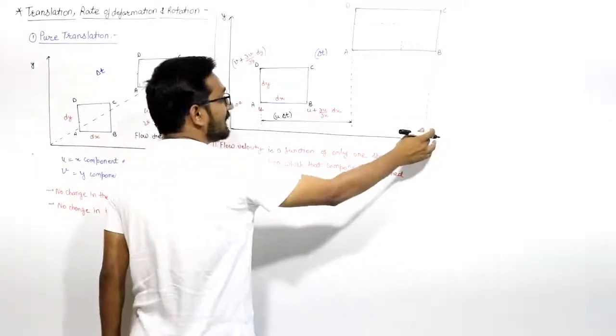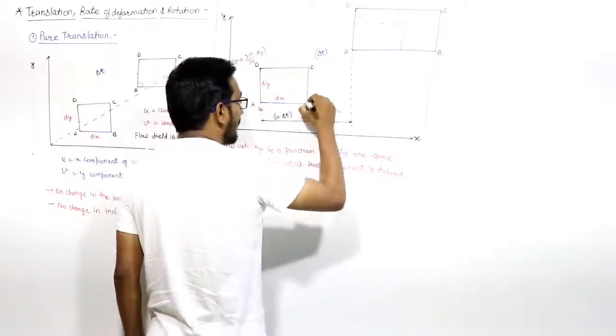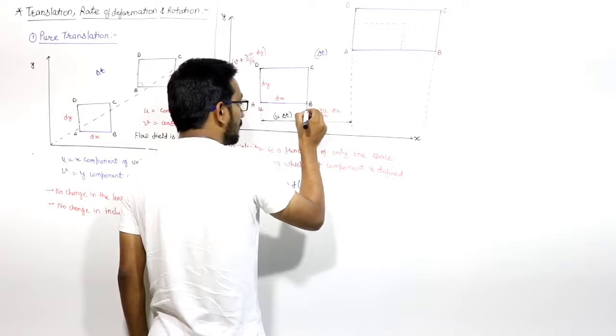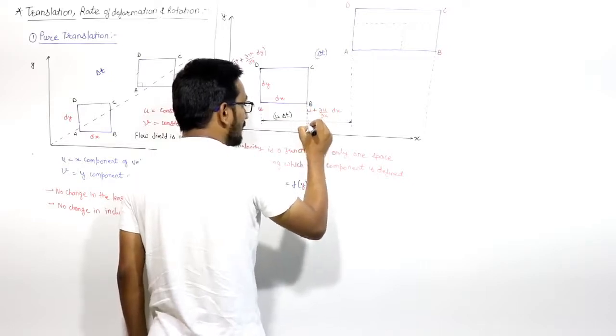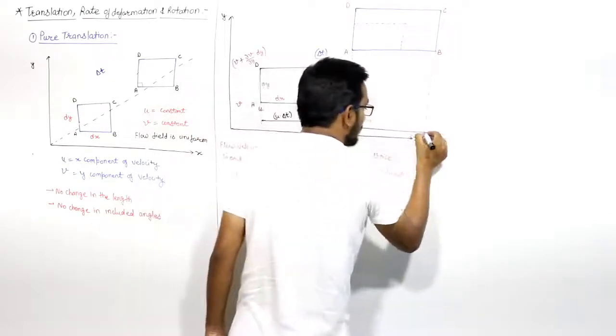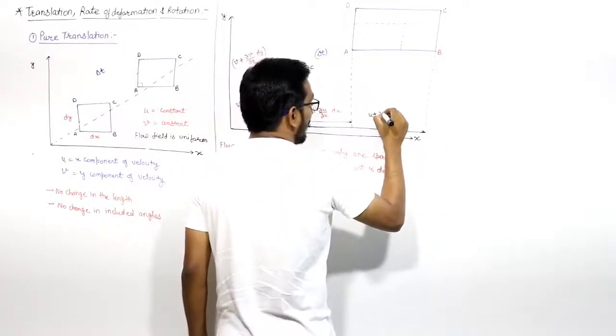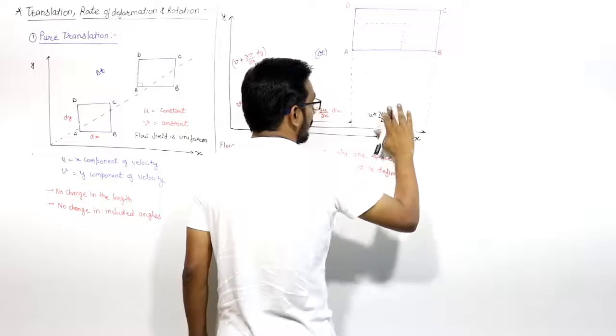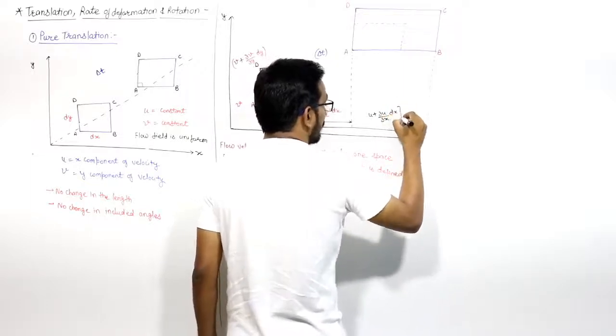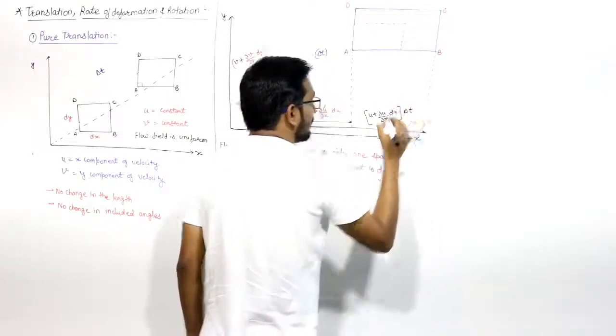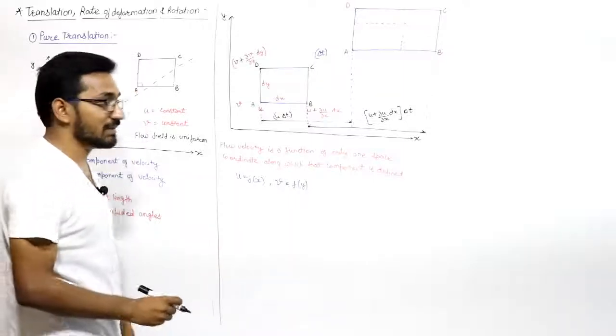And how much distance did B travel? This is point B. B traveled this much distance. And how much is this? It is U plus del U by del X into dx into delta t. This is the distance traveled by them.